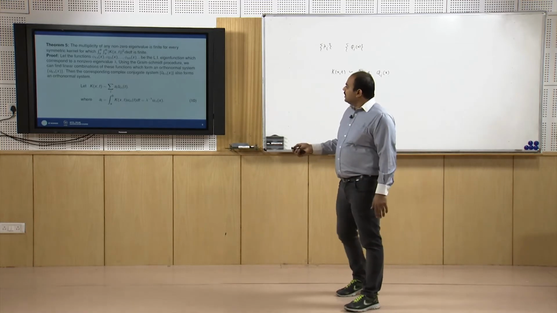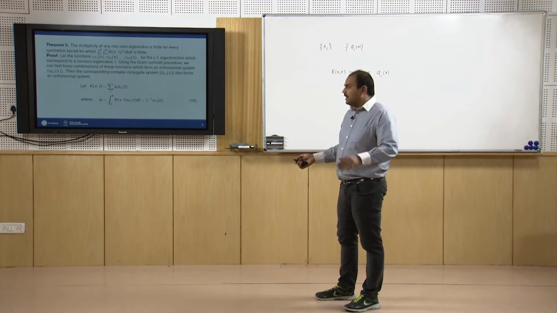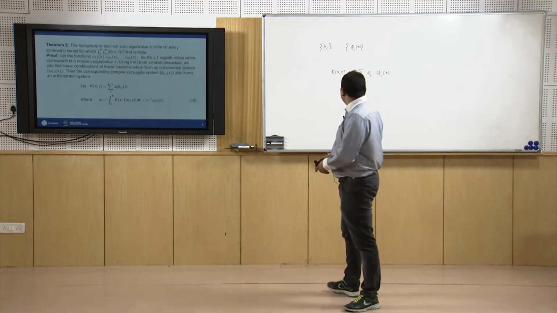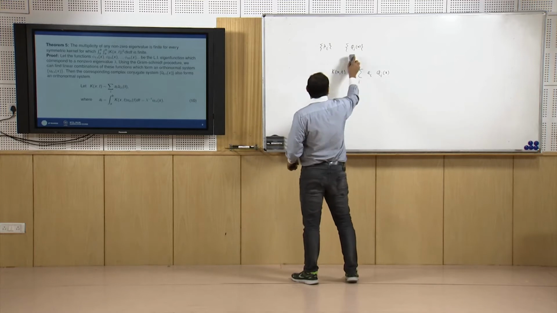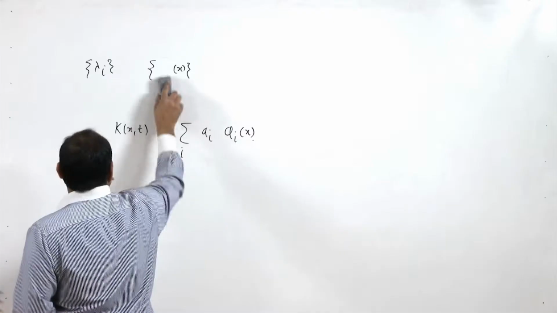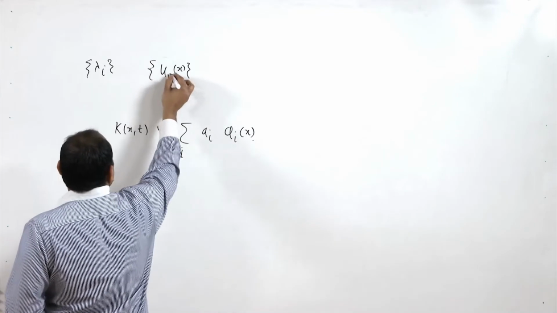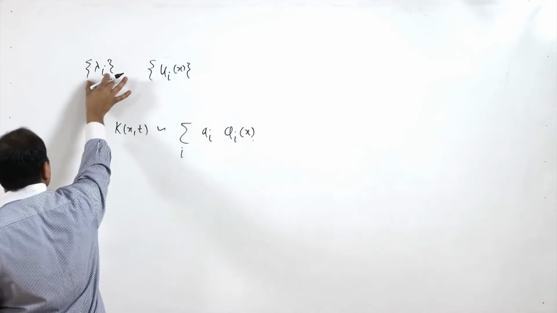So a i is nothing but lambda i inverse times u i of x. Let us assume phi i is replaced by u i, so u i of x is the eigenfunction corresponding to this lambda i.